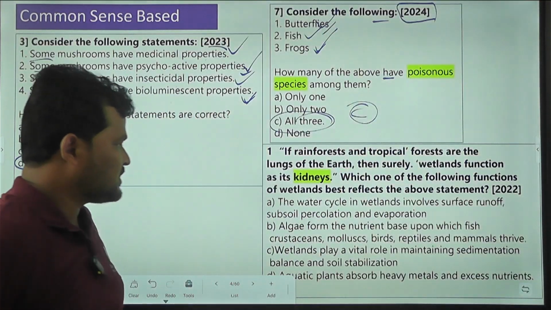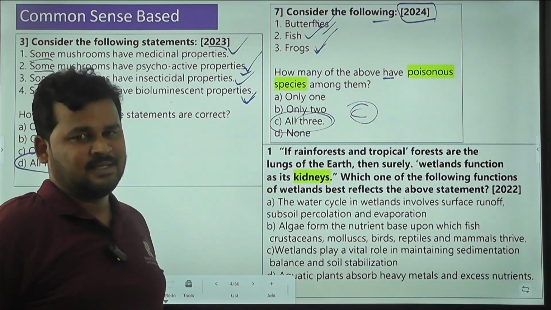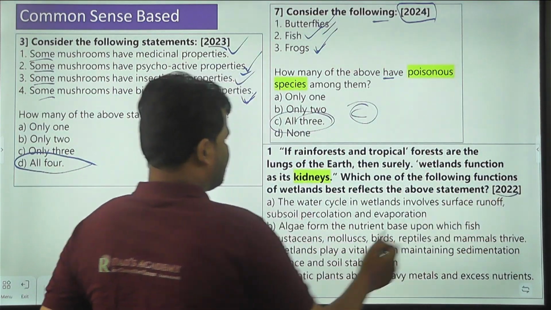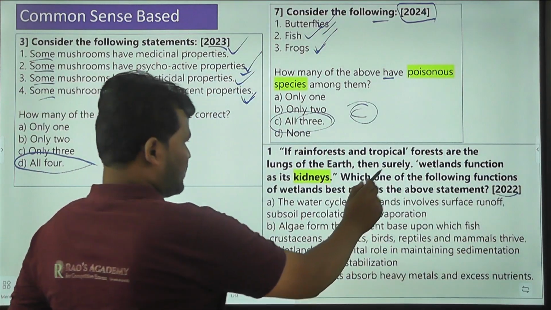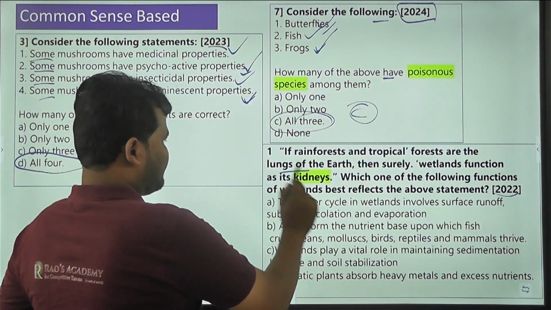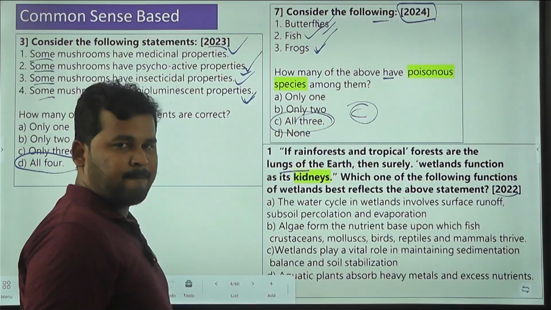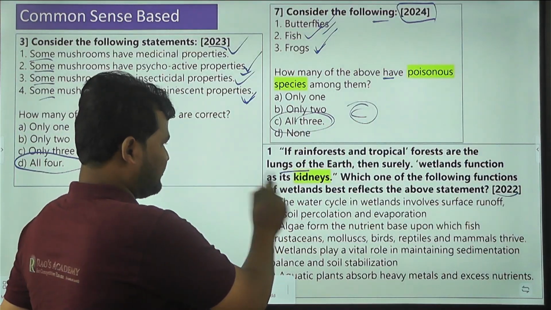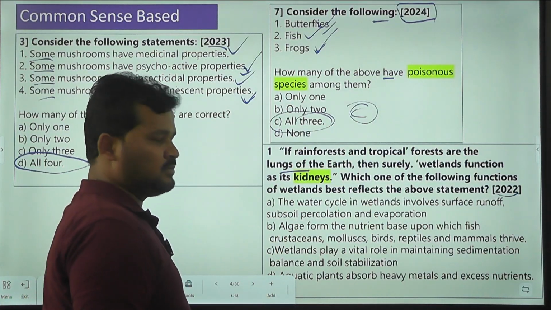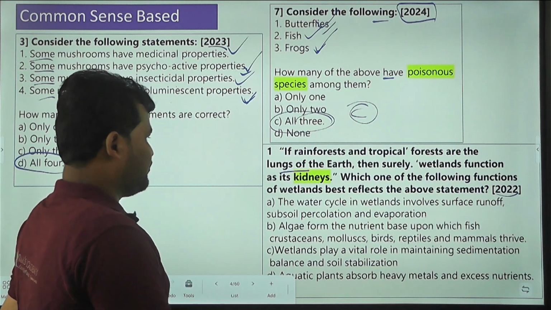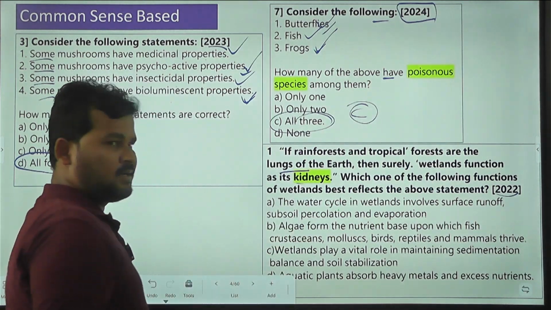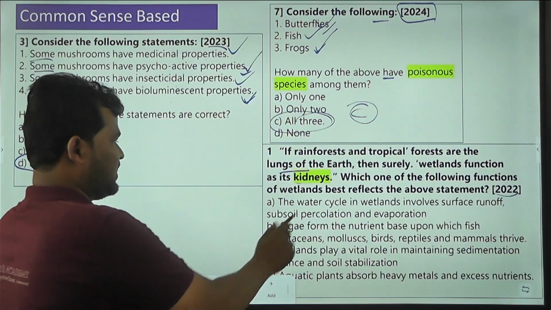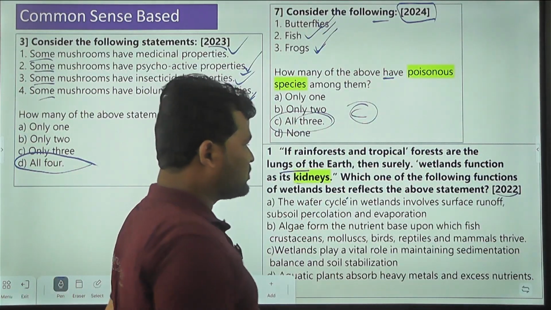So these are the common sense based questions. Clear. Next, one more question, asked in the year 2022. If rainforest and tropical forest are the lungs of the earth, then surely wetlands function as its kidneys. Clear, kidneys. So which one of the following functions of wetlands best reflects the above statement?